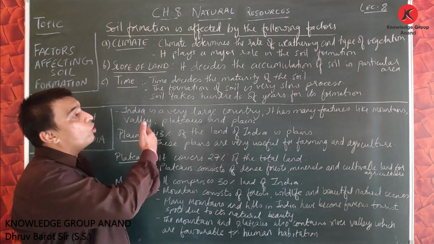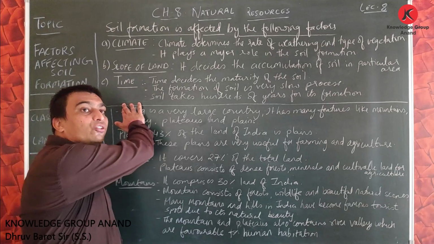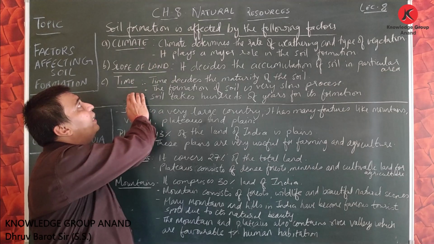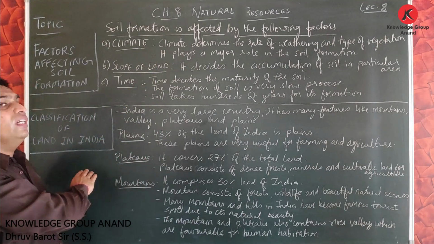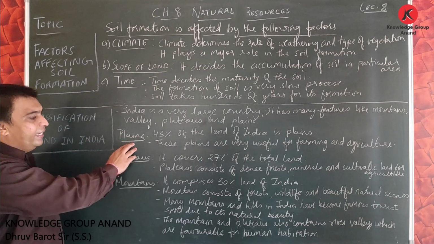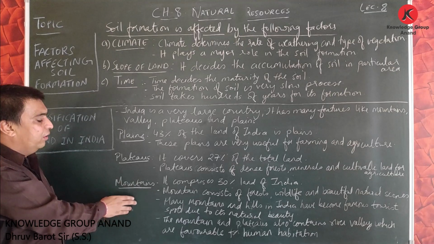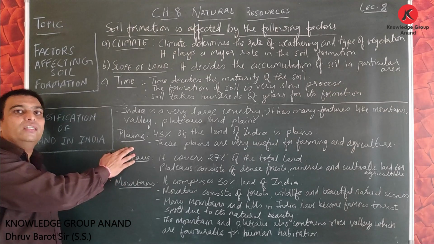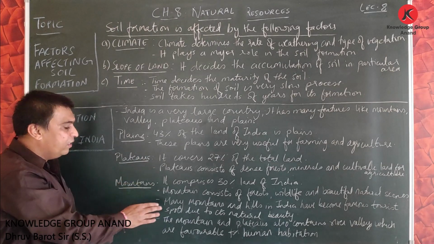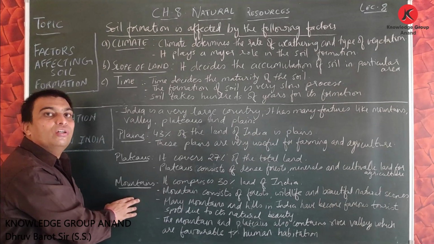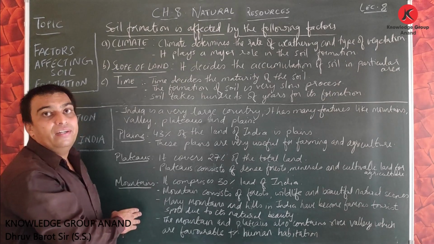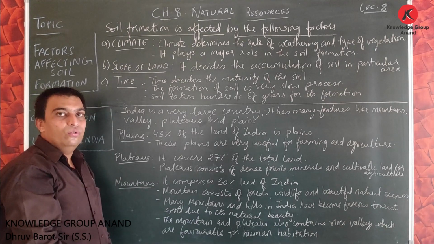So today the topics that we covered: first, factors affecting soil formation, in which we saw three factors: climate, slope of the land and time. Second, the classification of land in India: the plain regions, plateau regions and mountain regions. Plain region covers 43% of the total land, plateau region covers 27%, and mountains cover 30% of the total land of India. So these are the beautiful landscapes gifted to us by nature. Thank you.